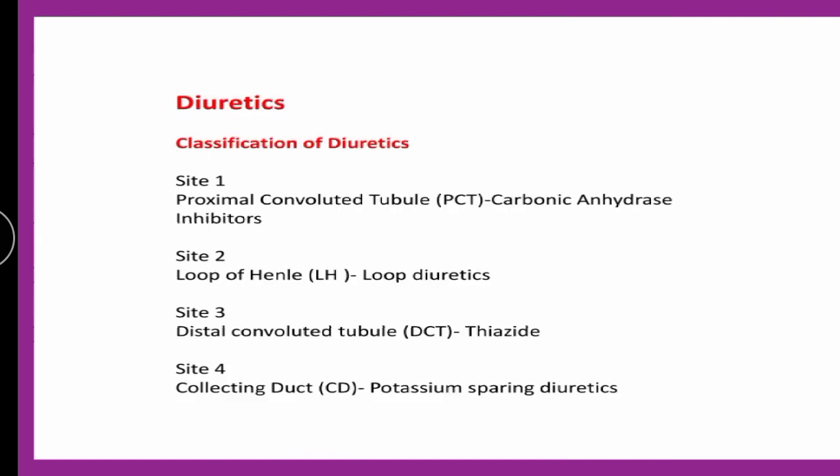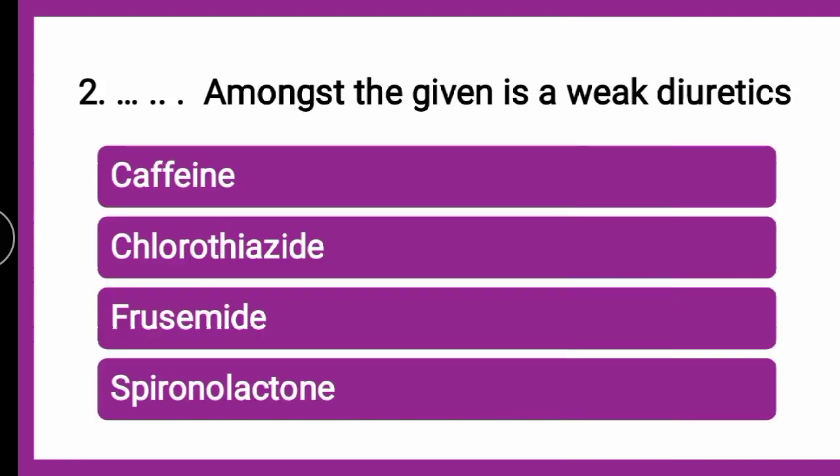Next, if you will see, the question is dash amongst the given is a weak diuretic, whether caffeine is a weak diuretic, whether chlorothiazide is a weak diuretic, whether furosemide is a weak diuretic, or spironolactone is a weak diuretic. Which amongst the given is a weak diuretic? You can put your answer in the comment box. Till that we will go for the explanation.